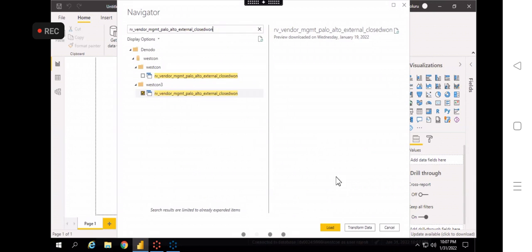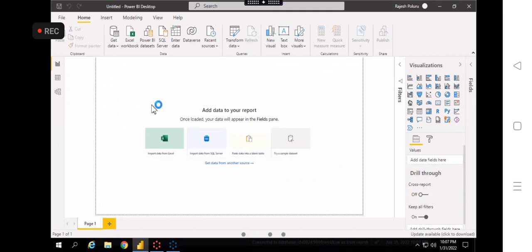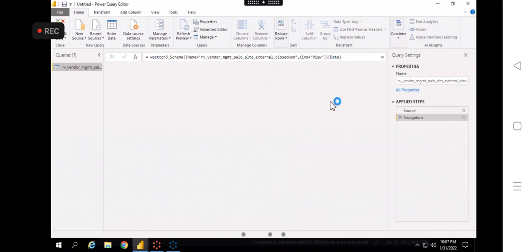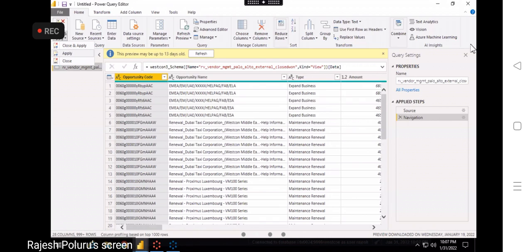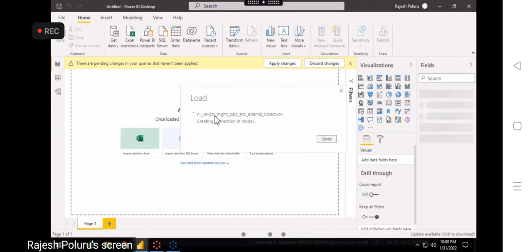Okay, I have selected this, and then what you can do, you can click on transform data. Okay, click on transform data. Because I have used the import mode, right? I have used the import mode. See, now it is showing Power Query. And then if you close and apply, then it will load the data into Power BI, right? So as we said, by using import mode, the data will be stored in Power BI Desktop, right? The metadata will be stored in Power BI Desktop. Are you with me?